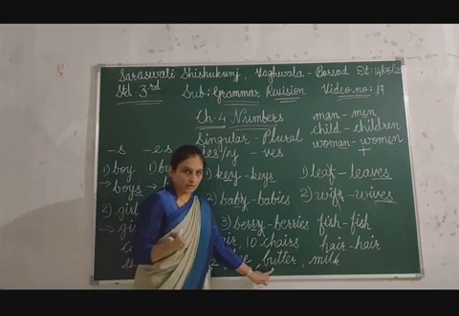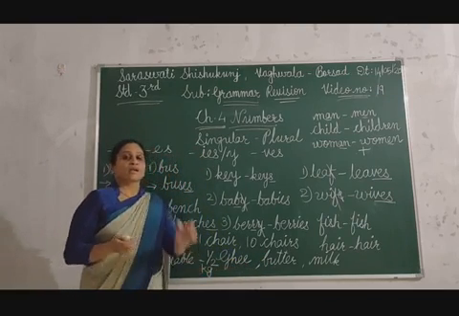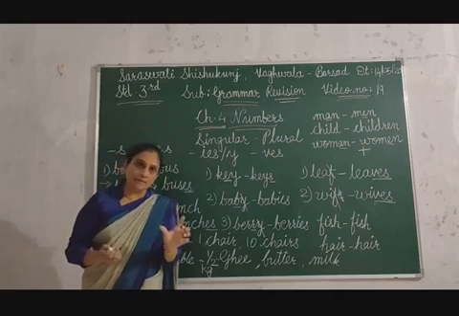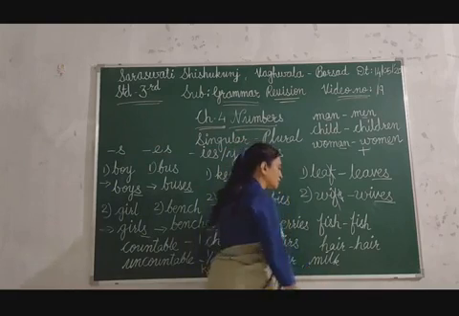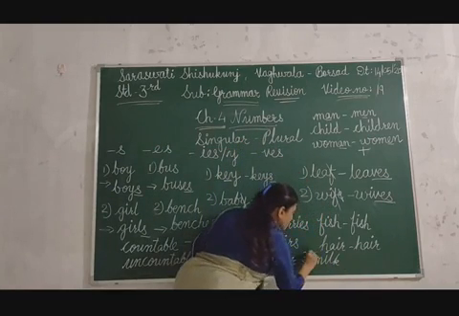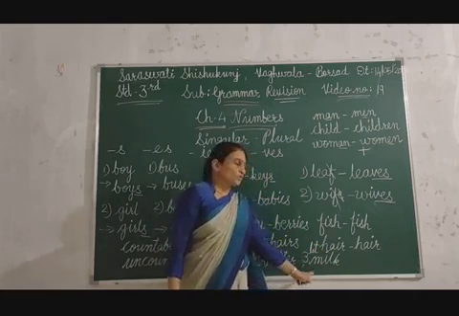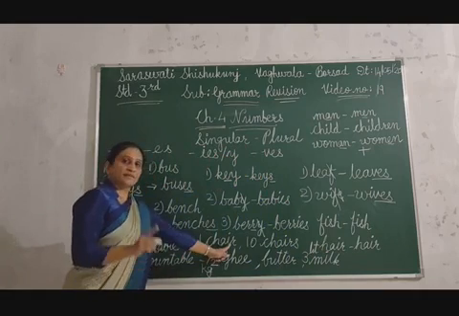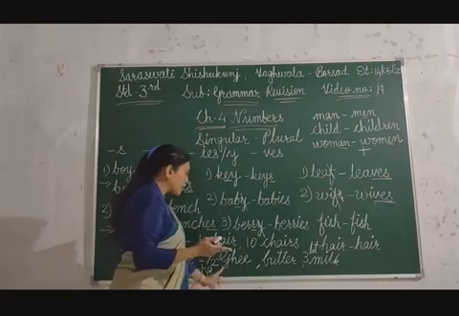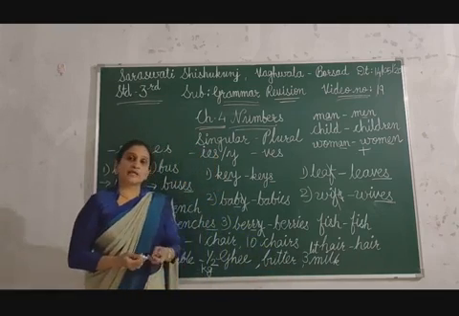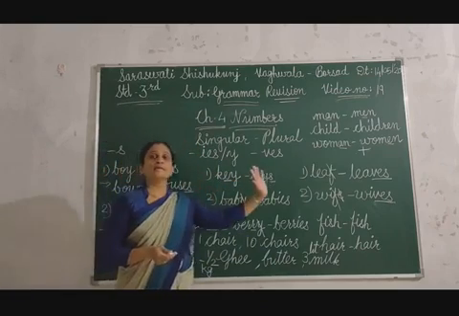One packet, two packets you can count, but you have to say it this way: 500 gram butter, 250 gram butter, 100 gram butter. Milk you can say 1 liter, 2 liter, 3 liters milk. Like that you can count milk also. So these are the countable nouns, if in singular or in plural, and these are uncountable nouns. You have to measure them by kilogram or liters. So these are numbers of singular and plural.